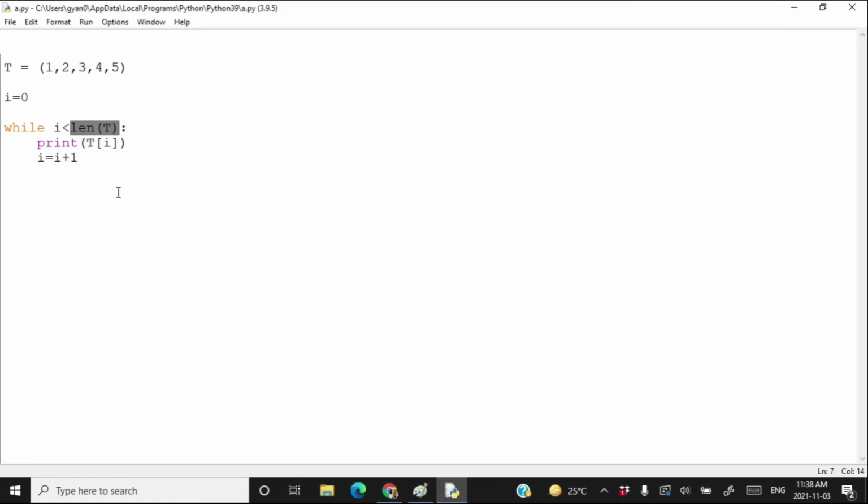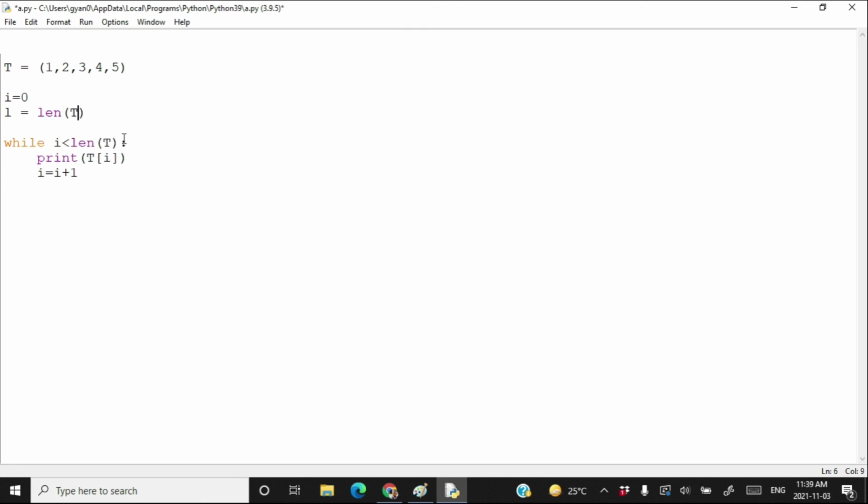But this code is not efficient because we are executing a method multiple number of times. You should always avoid using a len method or any type of method in a loop. So I can take this len method out by typing l is equal to len(T).